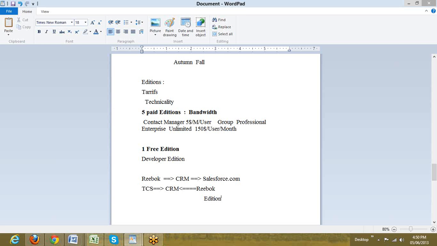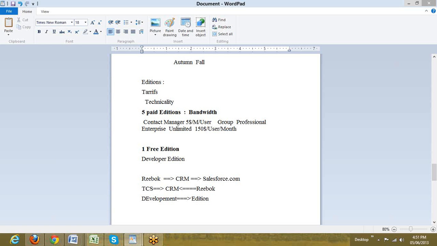Then TCS on the other side is going to be a development company which will work on the edition which is purchased by Reebok. So TCS would be the development team that is going to create, build, configure components in the edition which is taken by Reebok or which is hired by Reebok.